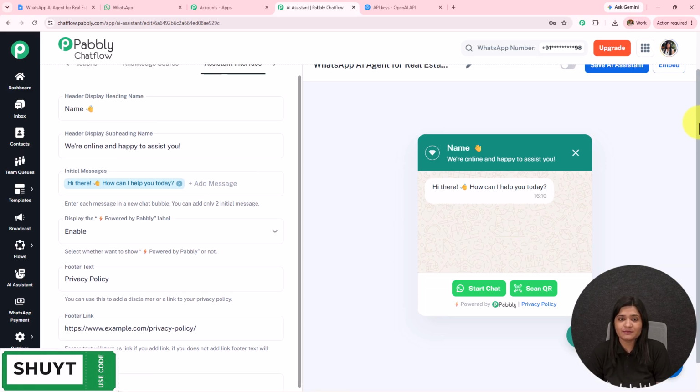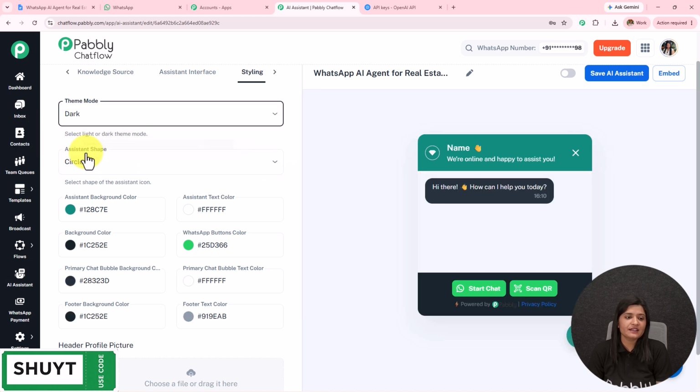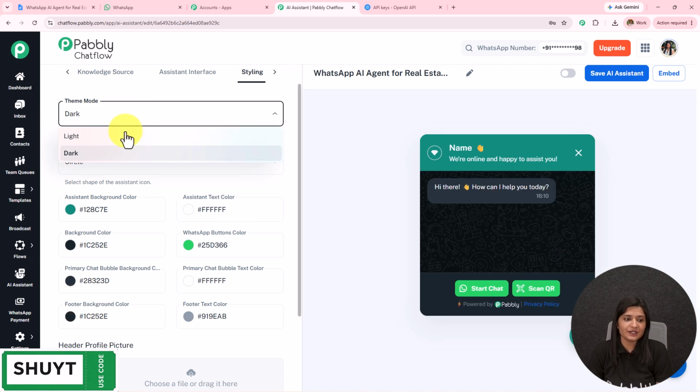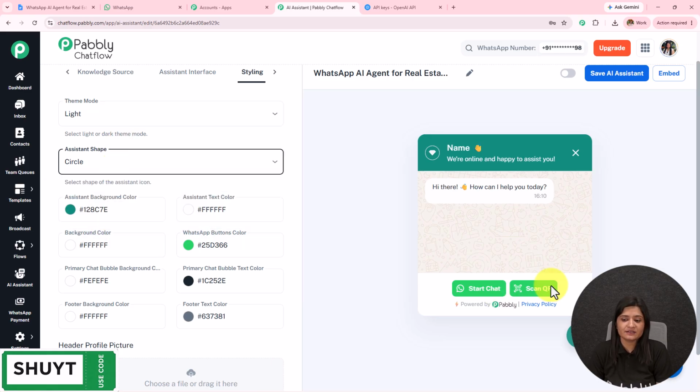Moving on towards the next part, here we have the styling. So the theme mode is light. You can select it as dark also. I'm going to keep it as light only. Then we have this assistant shape: circle, square, rounded square. I'm going to keep it as circle only.